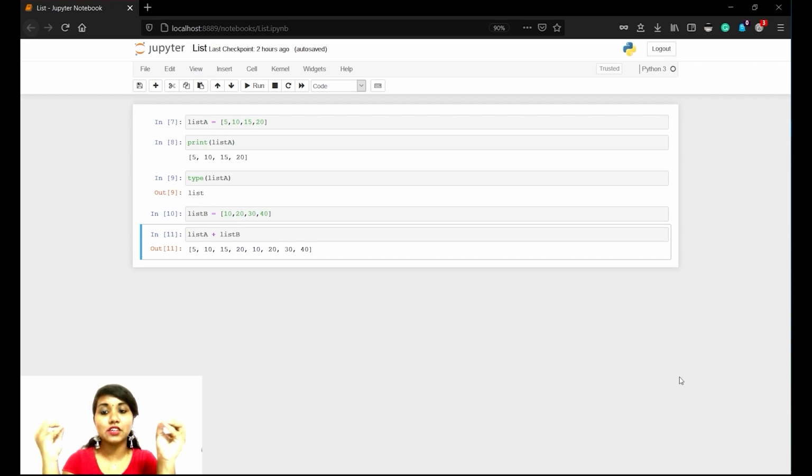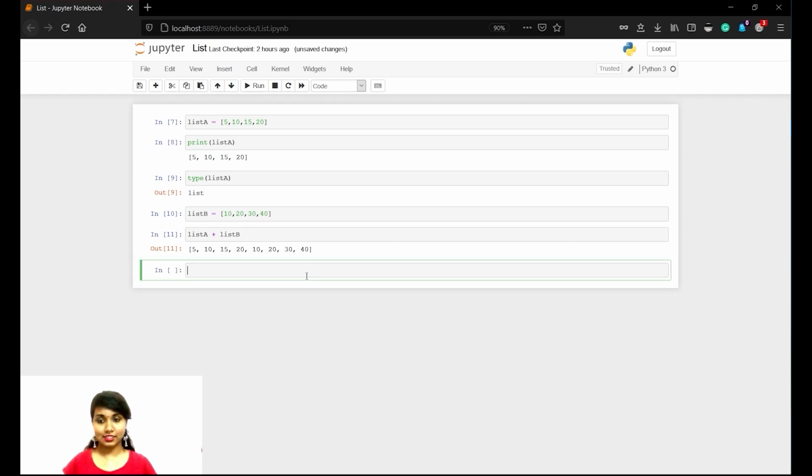List A plus list B gives the concatenation of list A and list B. You can see that 5, 10, 15, 20 till here is list A, and 10, 20, 30, 40 is list B. This is how lists are concatenated. That is, you can concatenate two lists together.